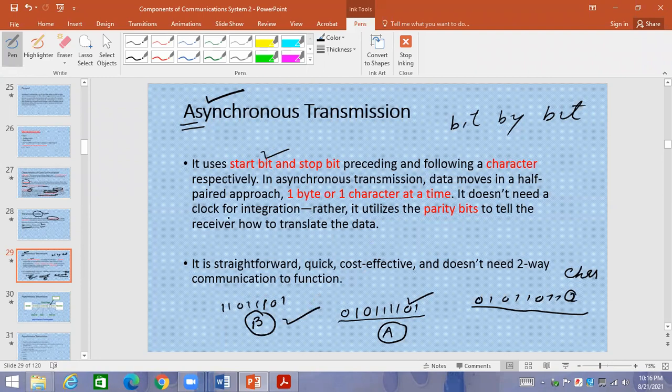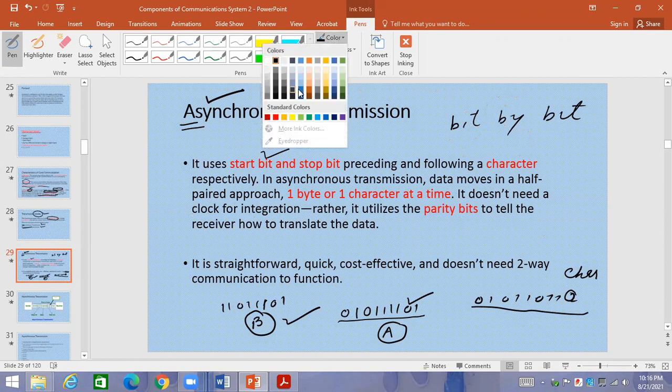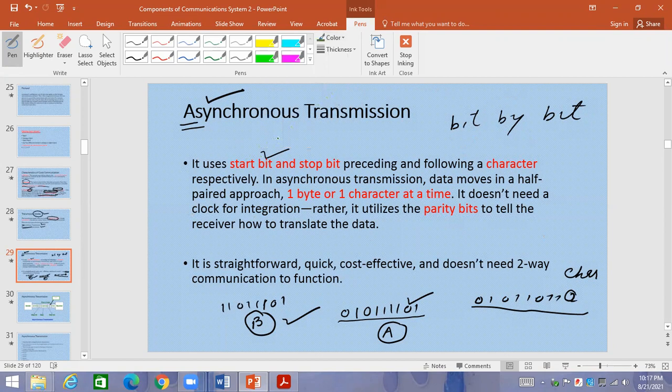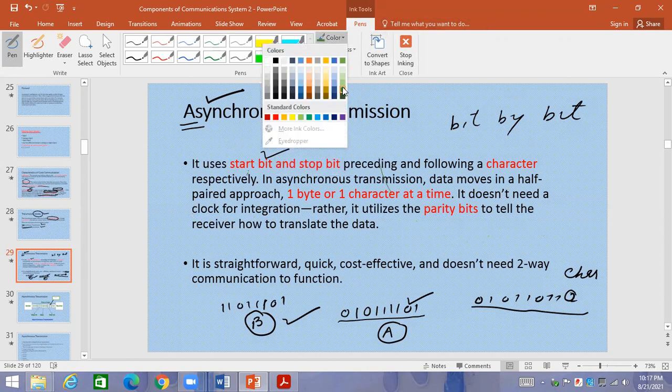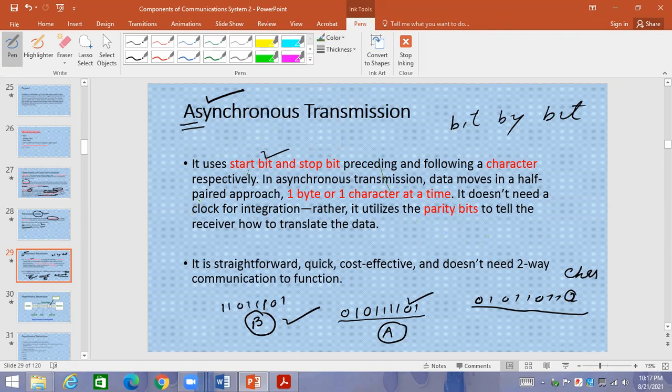It does not need a clock integration. Why have we mentioned this when there is no clock? Because the clock is used in synchronous, but in asynchronous there is no particular clock used, as we have mentioned over here. So the thing which is mentioned here about clock is basically about the synchronous transmission. But why have we mentioned it? We have mentioned it because this characteristic is not there in asynchronous. This is there in the synchronous transmission that we will discuss.